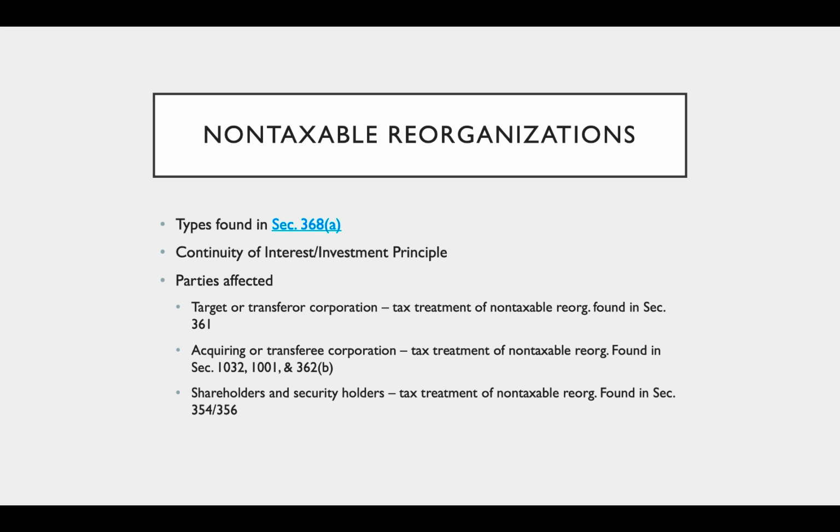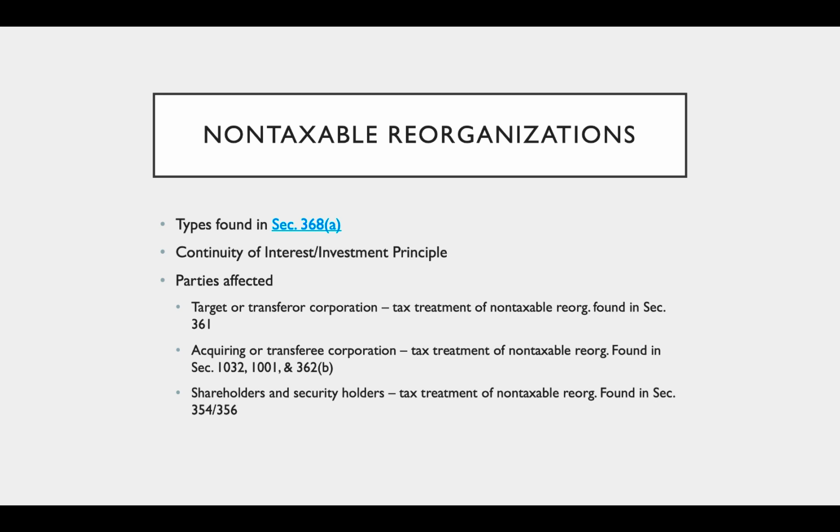So Type A is 368A1A, for example. B is 368A1B. And if one of those is satisfied, then the reorg is non-taxable. Generally, if there's boot property in the reorganization, you might recognize some gain, but it's generally non-taxable. So in this section, we're going to talk about the tax treatment in a non-taxable reorganization if it qualifies under 368A. And then later we're going to talk about how to qualify it under 368A.